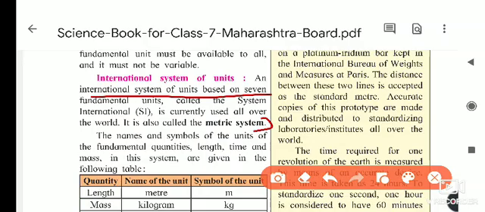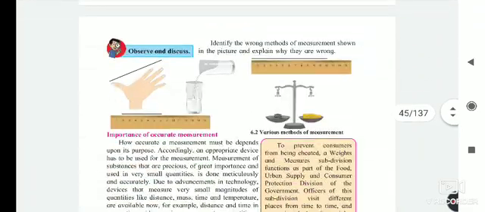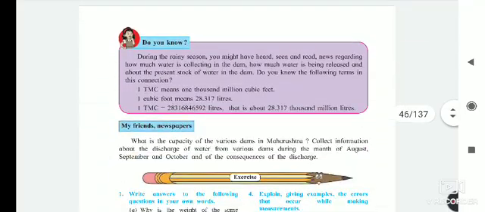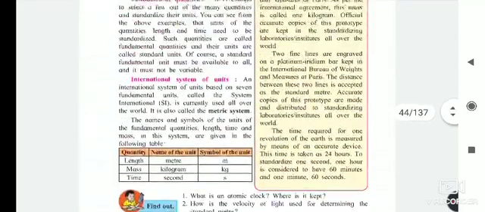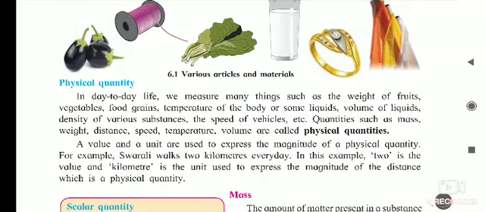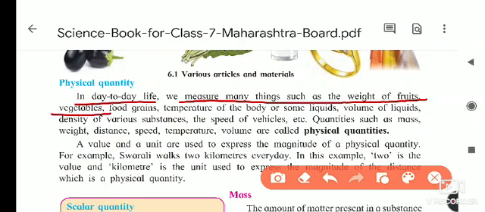Next, I gave you the definition of physical quantities. In day-to-day life we measure many things such as the weight of fruits, vegetables, food grains, temperature of the body, volume of liquid, density of various substances, speed of vehicles.